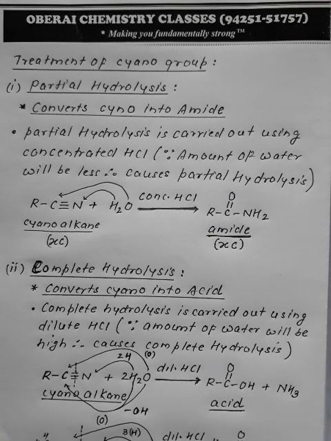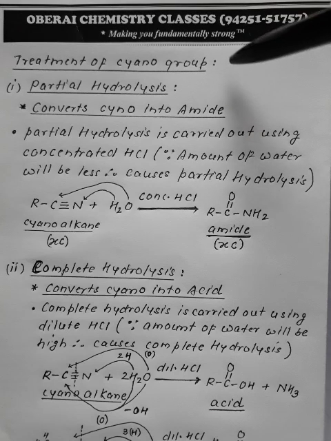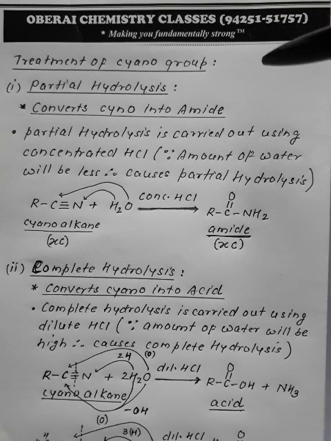We have converted haloalkane into cyanoalkane, and now we are dealing with the treatment of cyano. There are three treatments of cyano possible.